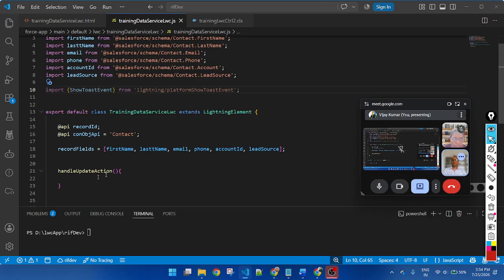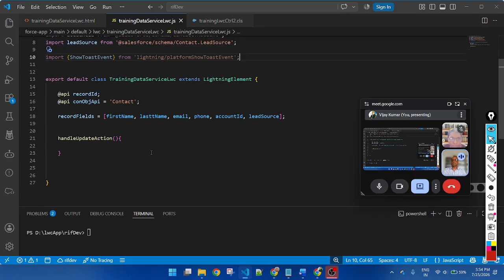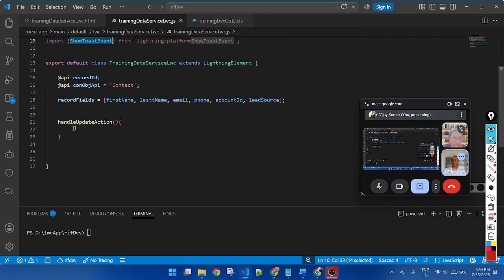Okay, so once I click on the button, if the record is created successfully, I want to display a toast message. So this is the show toast event.